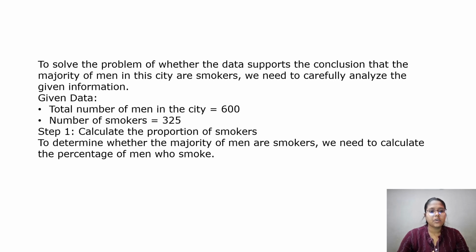So the given data: total number of men in the city is 600, number of smokers is 325. Step 1, calculate the proportion of smokers. To determine whether the majority of the men are smokers, we need to calculate the percentage of the men who smoke. In this problem, we know how many people are smoking and how many men are in the city. So we need to calculate this.